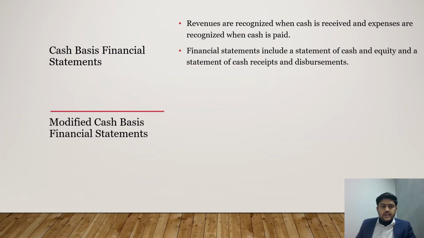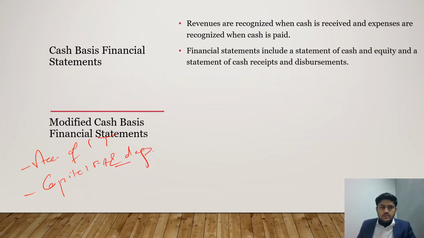Then modified cash basis. Modified cash basis means that you will prepare everything on the cash basis, but there can be a modification, for example accrual of income tax, then maybe capitalizing fixed assets and depreciating.